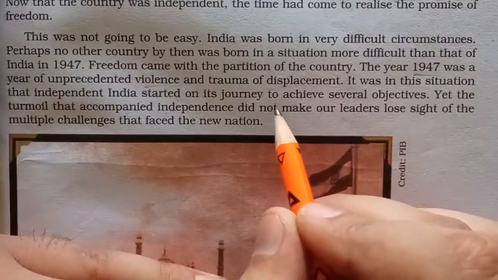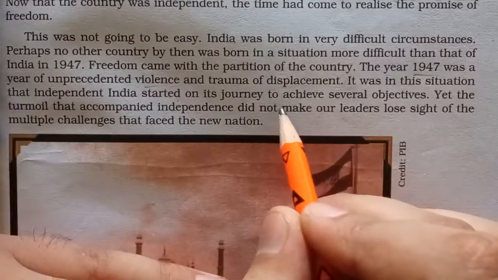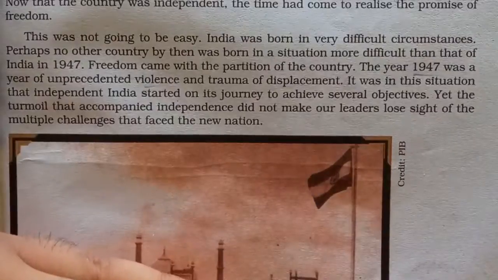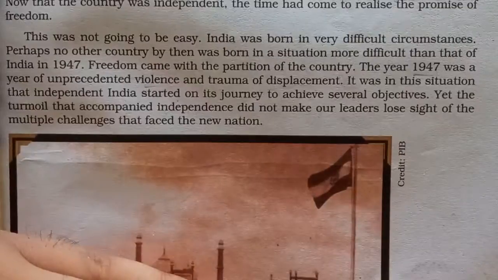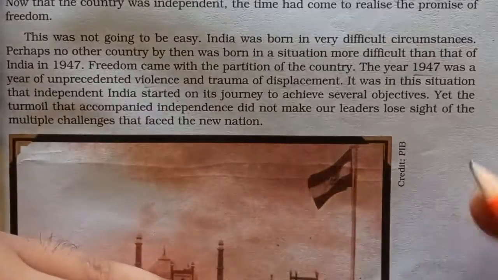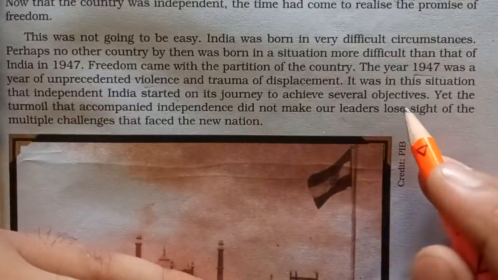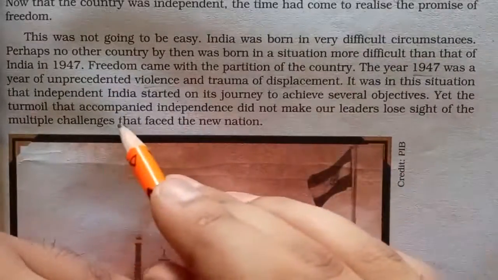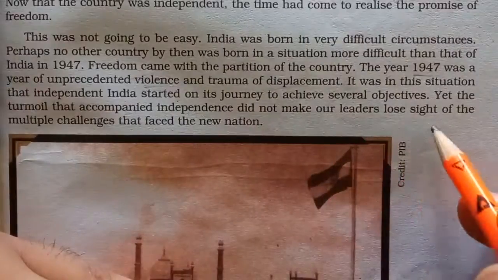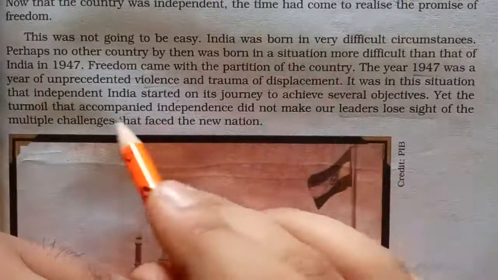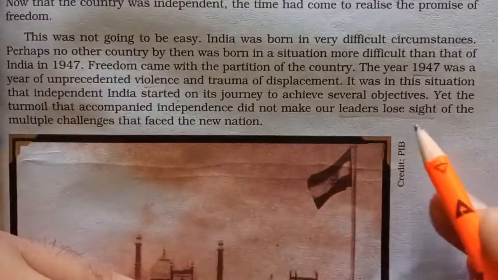So in this situation, India started the journey to achieve several objectives. As we know, even before independence we had various objectives, and people had various desires and aspirations. But this incident of partition made the environment worse for our country, and instead of celebrating our independence, we were facing a lot of consequences and turmoil because of this event. Yet we had to achieve the objectives which were already planned. Yet the turmoil that accompanied independence did not make our leaders lose sight. Although we were facing the problem of turmoil and partition, our leaders did not lose sight.